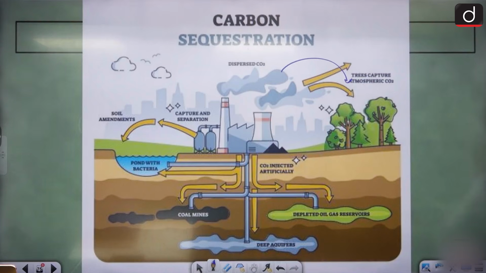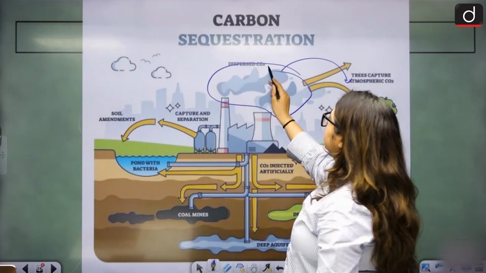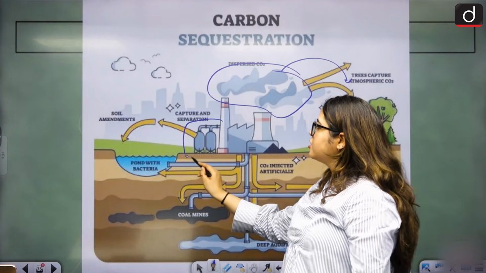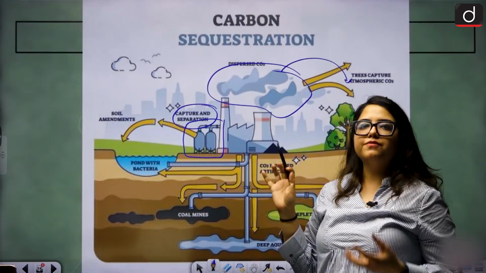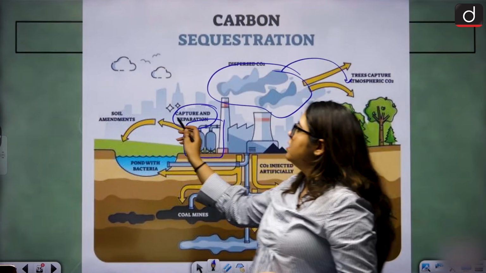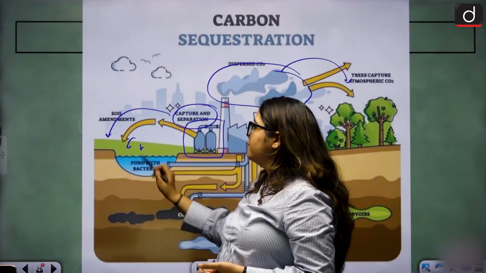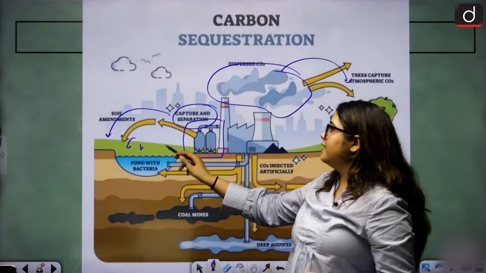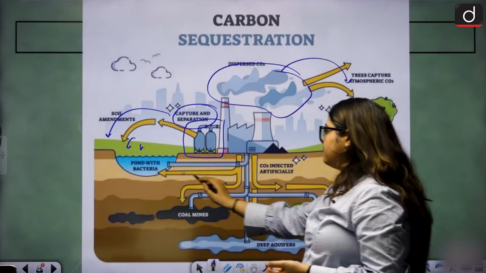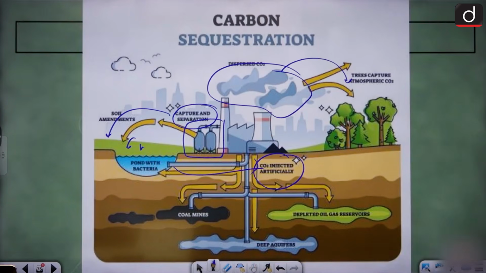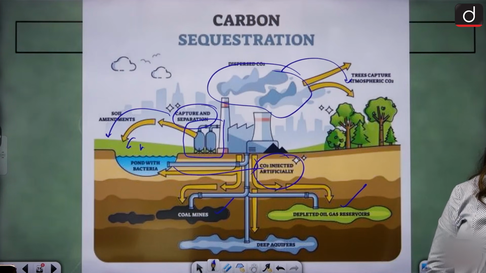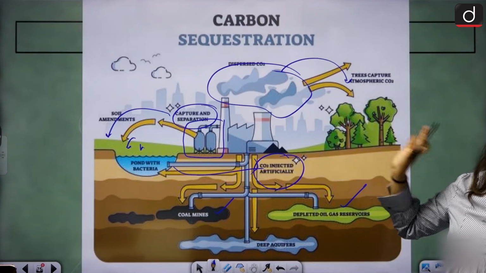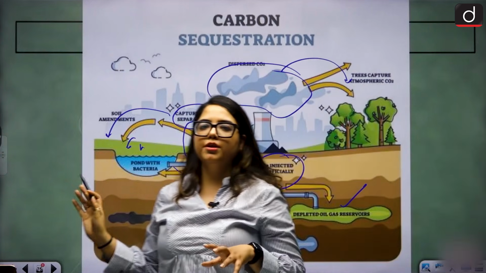So from here, where will we go? Instead of letting them emit, here we will attach a small plant that will be able to capture and separate the CO2. Now, if they capture, the soil amendments will happen here. We will add it, and the whole CO2 is injected artificially into the coal mines or reservoirs. It is never allowed to see the light of the day. It will never go into the environment.